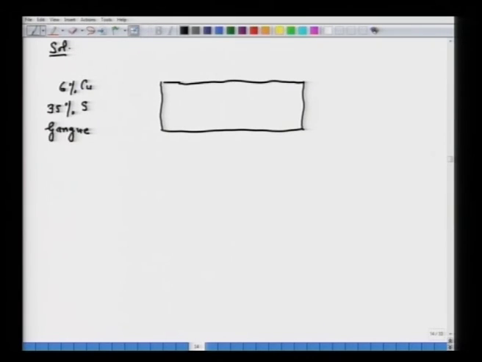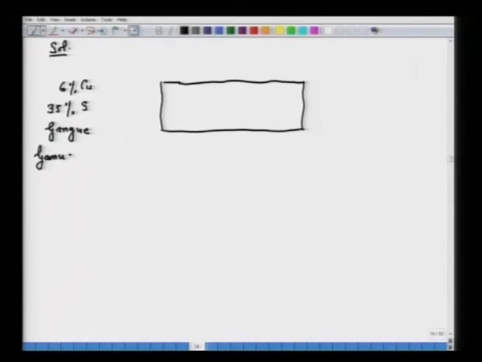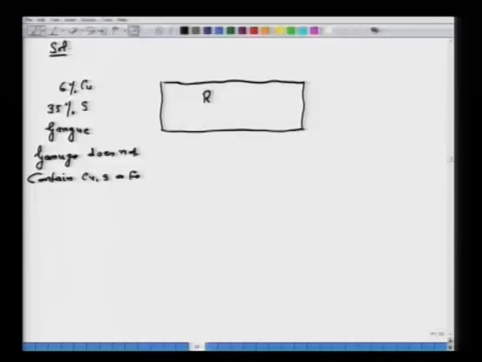Also it is stated in the problem that the gangue does not contain copper, sulfur or iron. Please understand that also. So, here is the roasting going on.